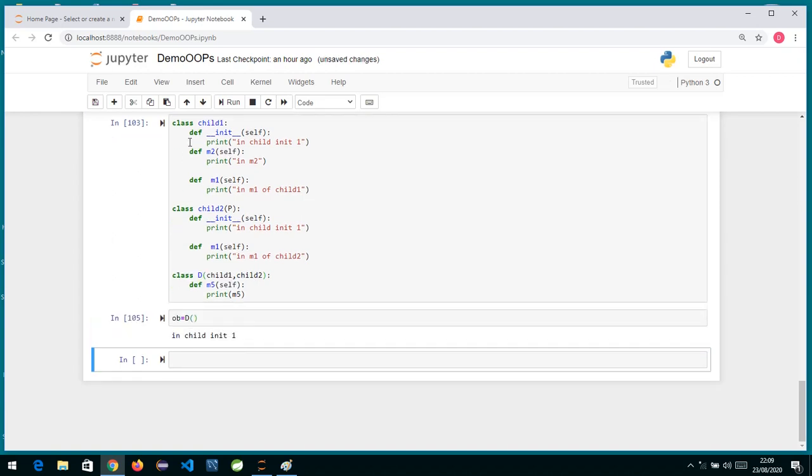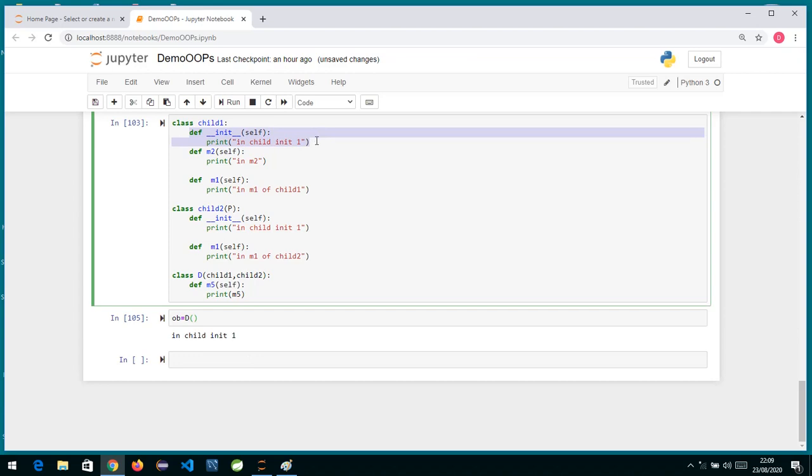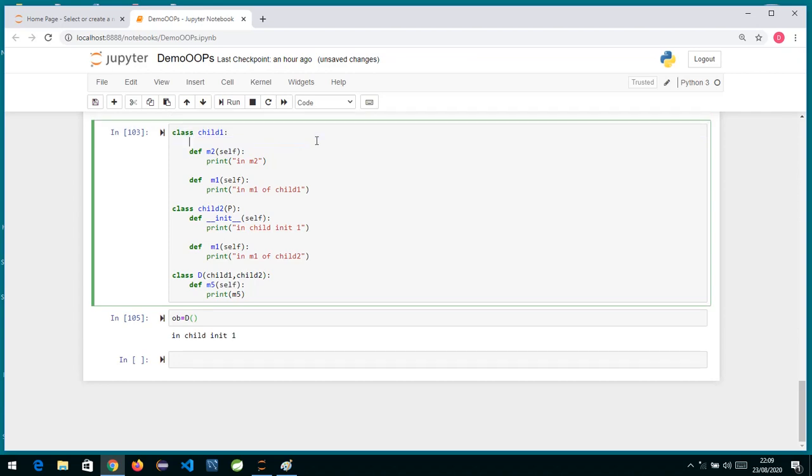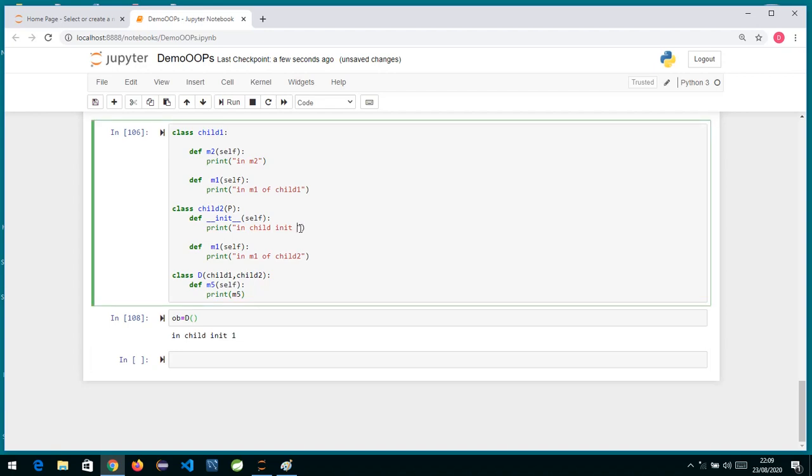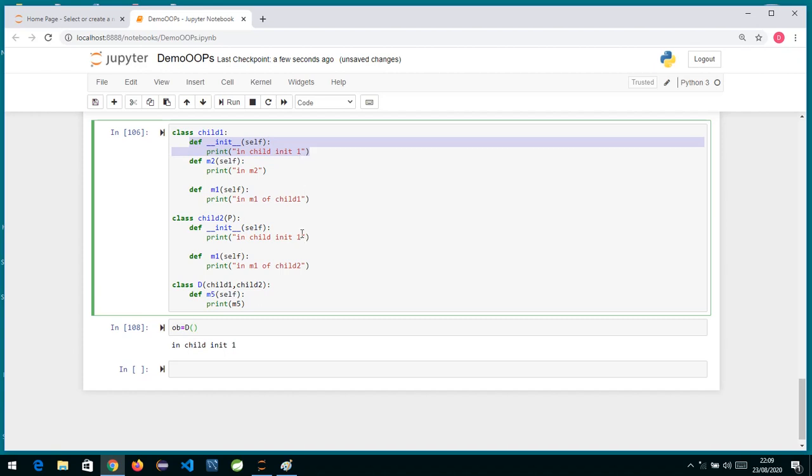so this got executed. Now if this method was not there over here, suppose I delete this method, I press Ctrl and just run this, Shift+Enter, and now if you see, as it's not there in child 1, it should go to child 2 over here. Let me run. Okay, I have just written child 2 in both places. Okay, I'll change one to child 1 and keep it over here also.